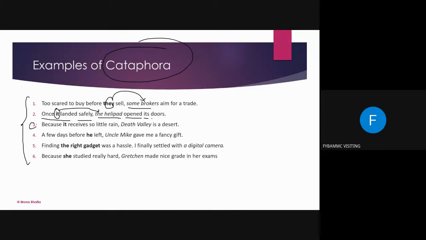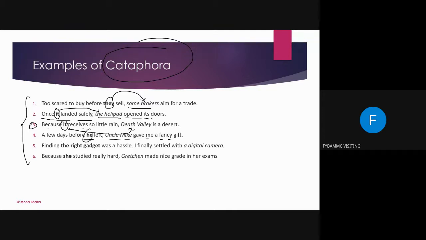Now read question number 3. Because it received so little rain, Death Valley is a desert. So what is a desert? This information is coming in the later part. Death Valley is a desert. A few days before he left, Uncle Mike gave me a fancy gift.